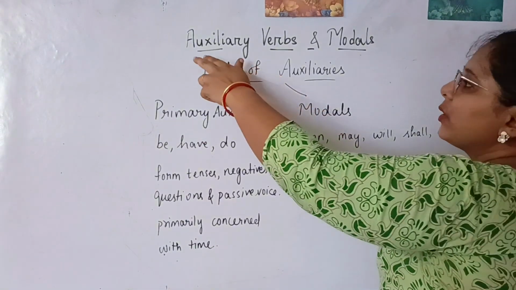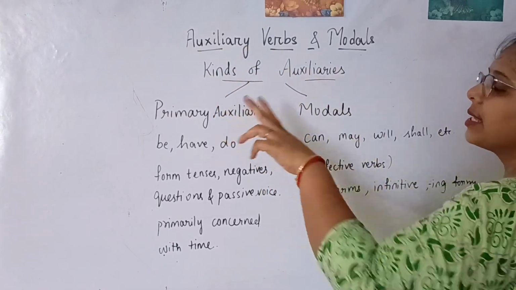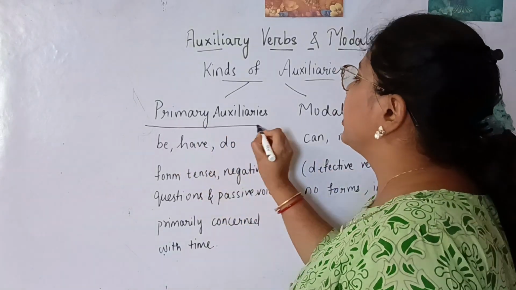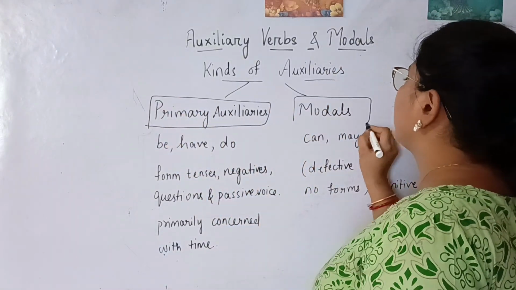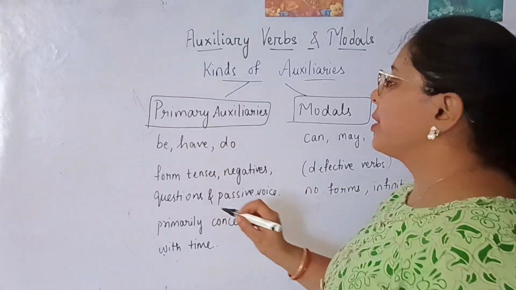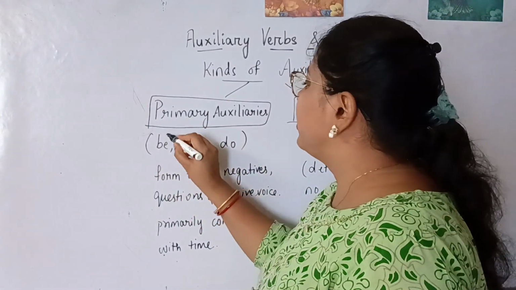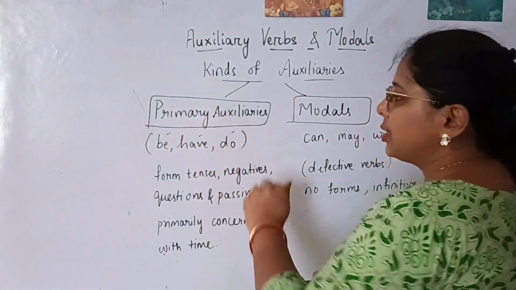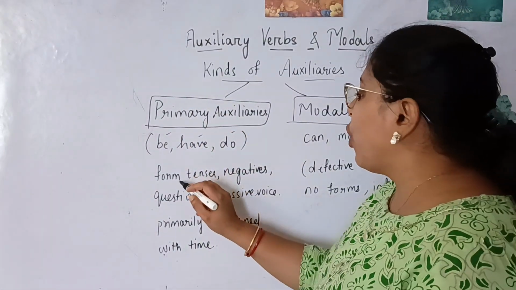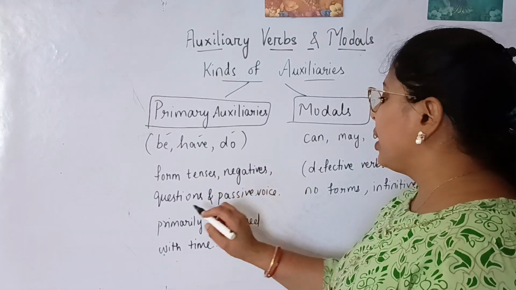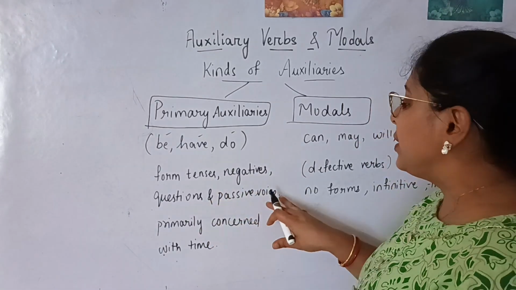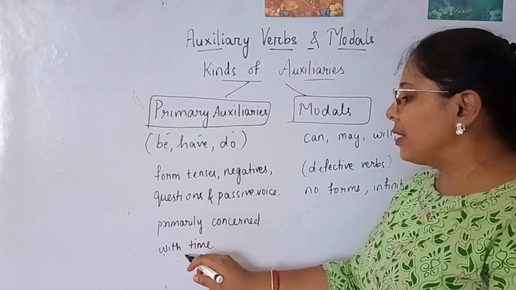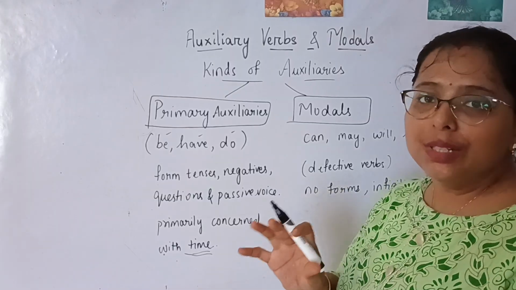Now, if we focus on the kinds of auxiliaries, there are two. One is primary auxiliaries, another one is modals. In primary auxiliaries, the verbs that you use are be, have, do. These are the main forms of the verbs that we use in the primary auxiliaries, and they form the tenses or the negatives. They can be used to form questions or even the passive voice. When we convert to passive voice, also we need these auxiliary verbs. And generally, we consider them concerned with time.